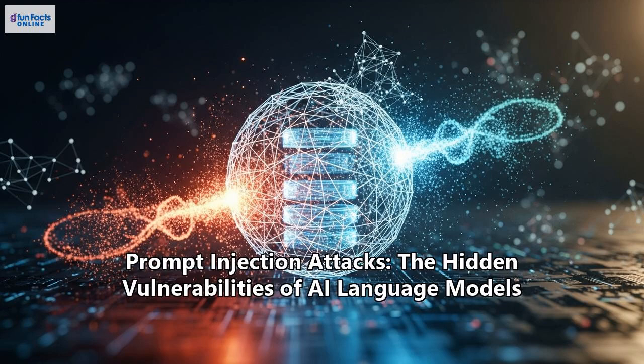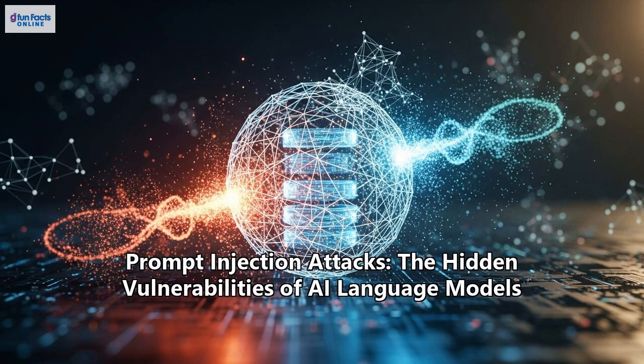Today we're peeling back the curtain on the biggest threat facing artificial intelligence today. It's not a complex virus or a brute force hack that targets servers. It's a vulnerability hidden in plain sight, born from the very thing that makes AI so powerful: its understanding of human language. This flaw is called prompt injection, and it has been ranked by the Open Worldwide Application Security Project, or OWASP, as the #1 security risk for large language model applications.